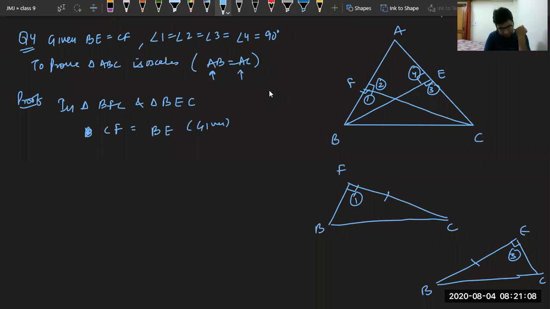Sir, we can take upper triangle, Piyush saying, because angle 4 is 90 degrees. But I will show you why upper triangle will not work in this case. I will show you, okay? We will see.